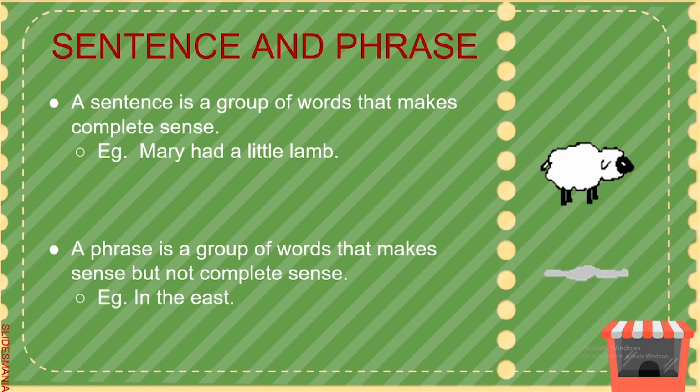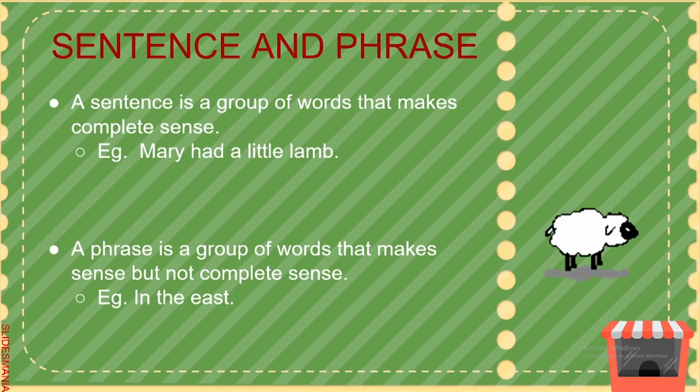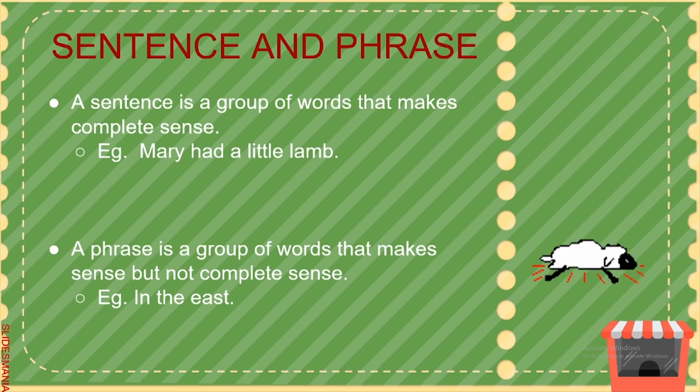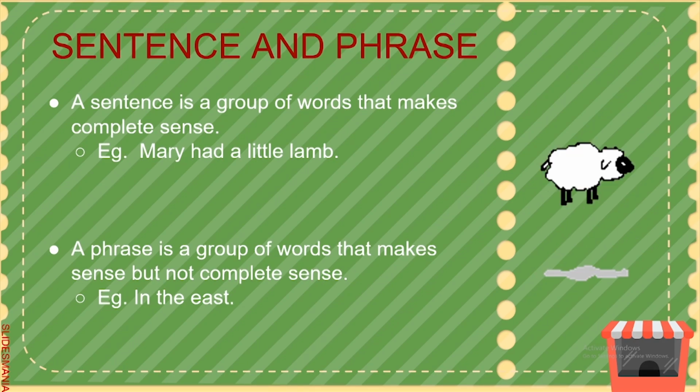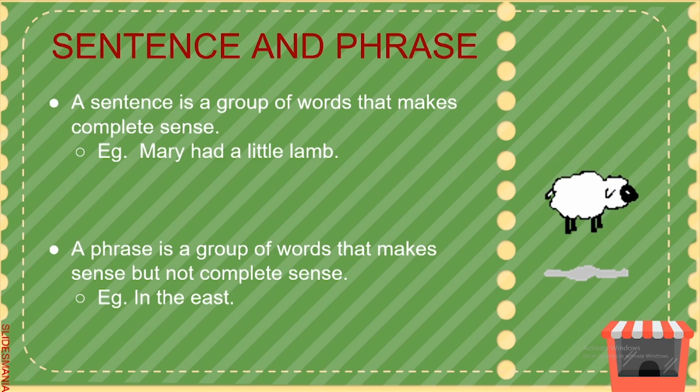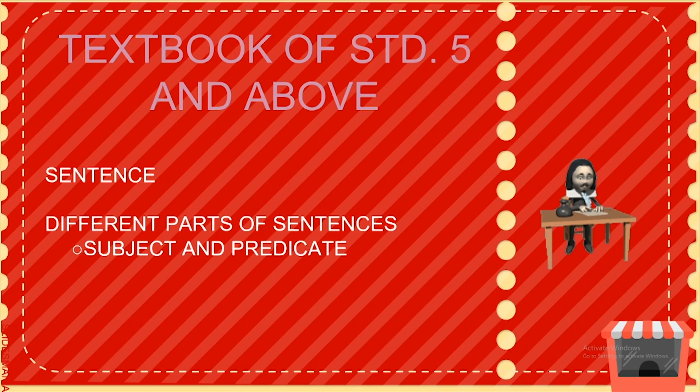Now to make complete sense, we have to add a subject. We say, "The sun rises in the east," which is a sentence. "In the east" is a phrase. Other examples are "in the long run," "a bed of roses," "of great beauty," etc. These are all phrases.